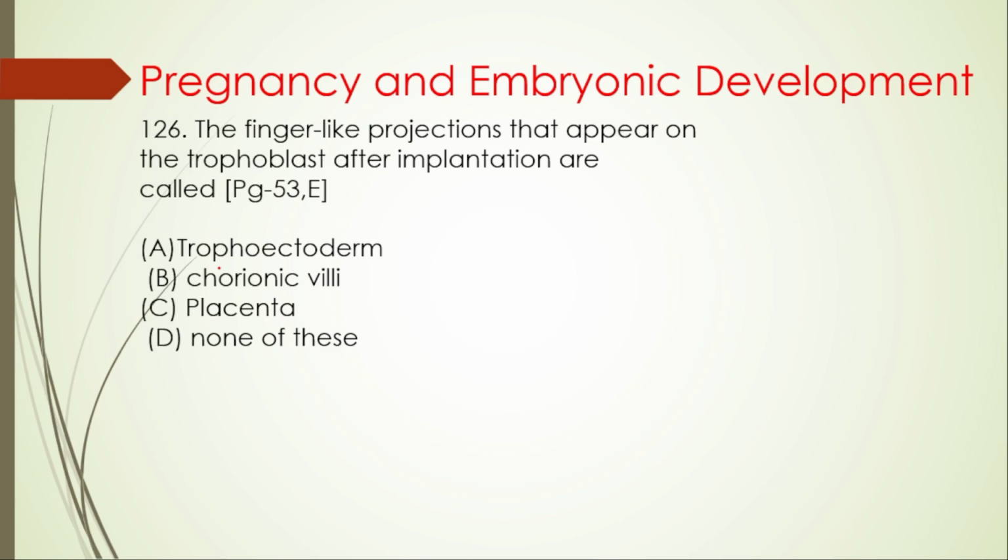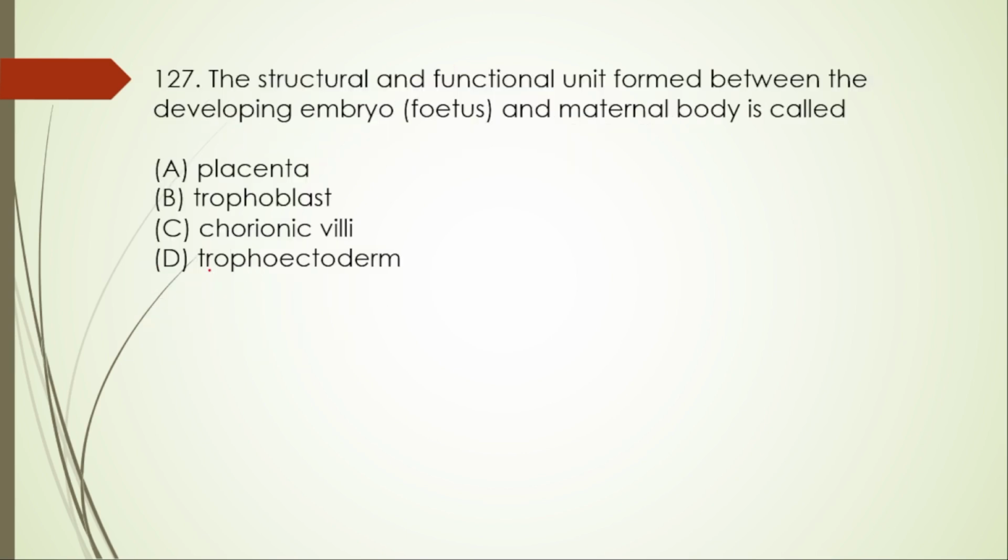Next question from pregnancy and embryonic development. 126. The finger-like projections that appear on the trophoblast after implantation are called: trophectoderm, chorionic villi, placenta, none of these. Here the right option is option B, chorionic villi. After implantation, finger-like projections called chorionic villi appear on the trophoblast.